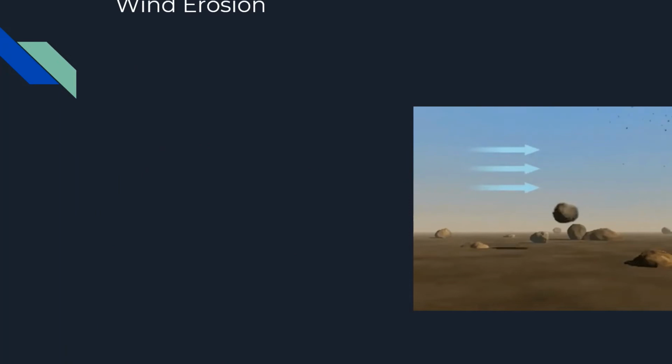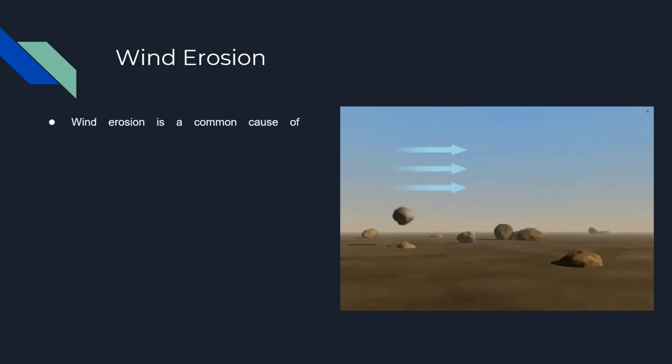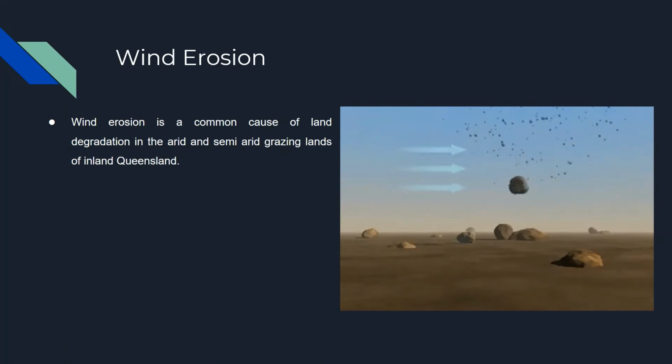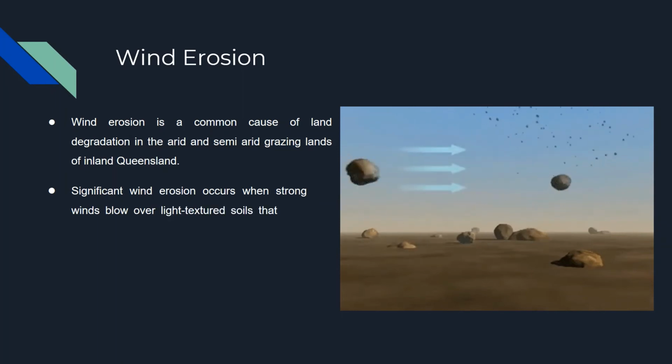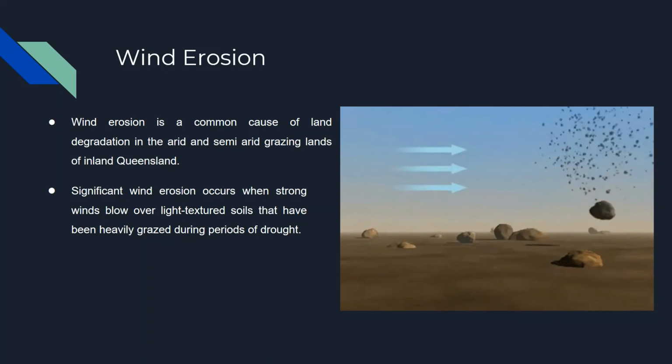Wind erosion. Wind erosion is a common cause of land degradation in the arid and semi-arid grazing land of inland Queensland. It is one of the processes leading to desertification. Significant wind erosion occurs when strong winds blow over light texture soil that has been heavily grazed during periods of drought.